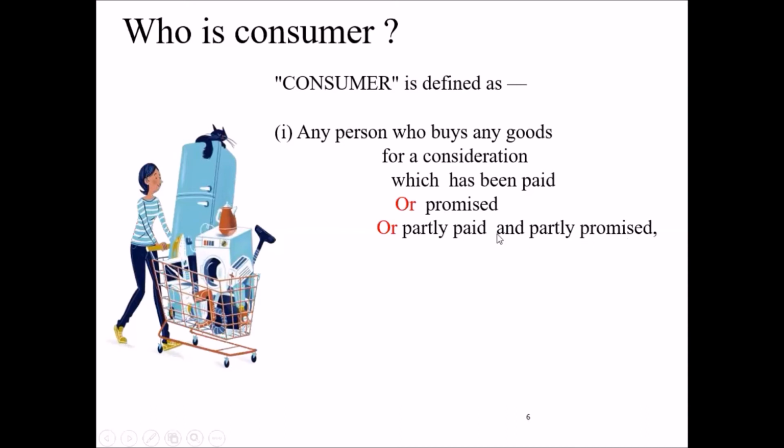Now what do you mean by partly paid and partly promised? For example, if you're buying something for 30,000 and you're paying 10,000 in cash and 20,000 you're promising to pay later. In that case, it is partly paid and partly promised. In that case also you will be considered a consumer.